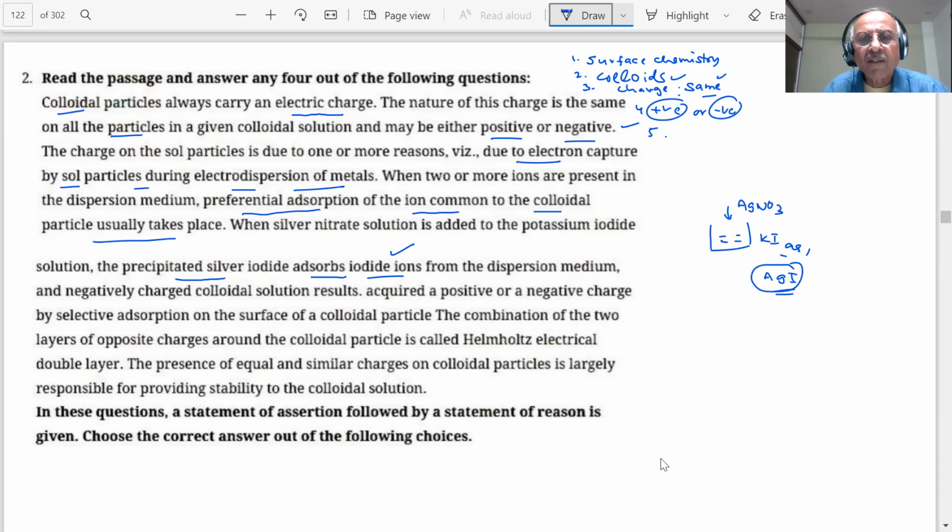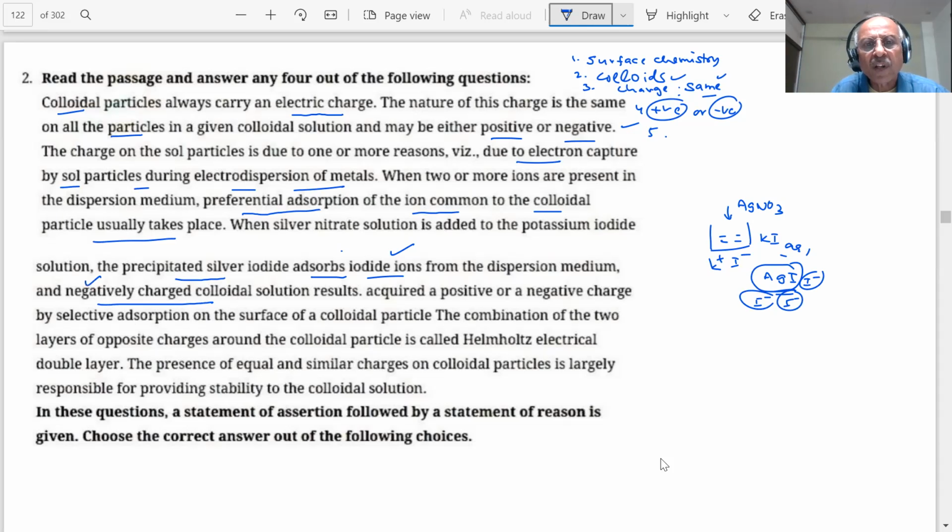And inside this, which ion is common? You have potassium ion and iodide ion. So which ion will be adsorbed? The precipitate adsorbs the common ion. When two or more ions are present, there is preferential adsorption of the ion common to the colloidal particle. Which ion will be adsorbed? Here, I minus. And if I minus is adsorbed, what will be the charge? The charge of I minus is negative. So the colloid will be negatively charged. Is that correct?